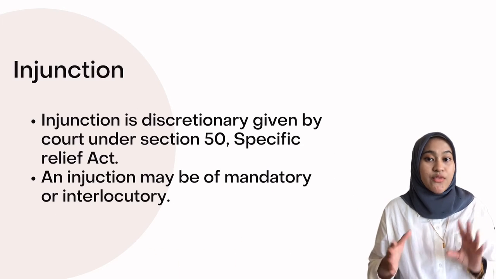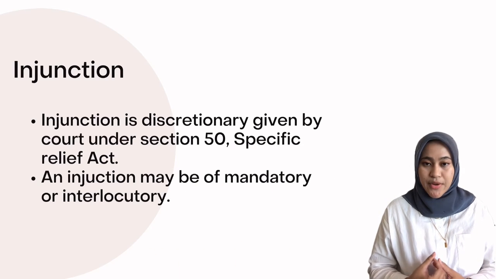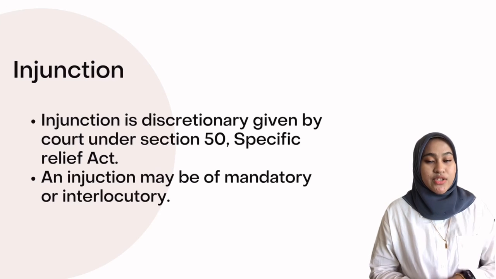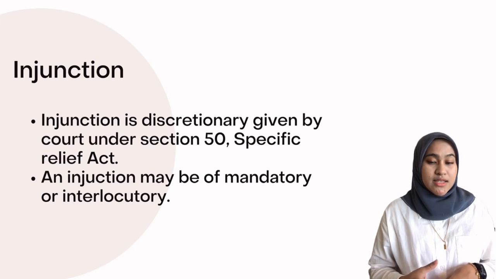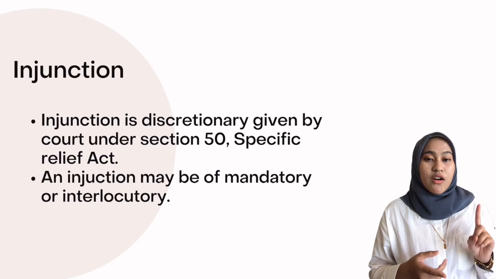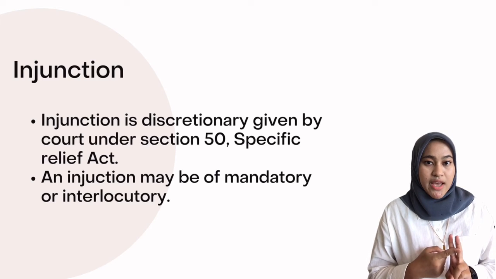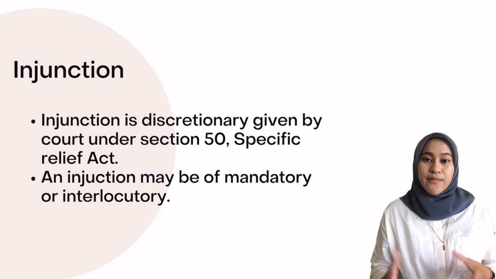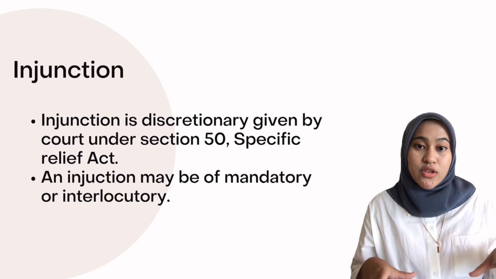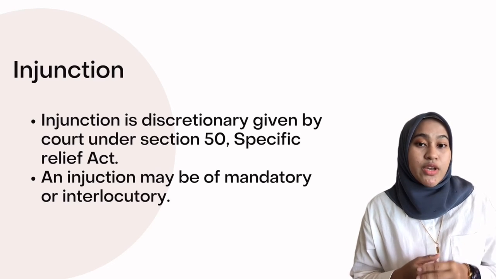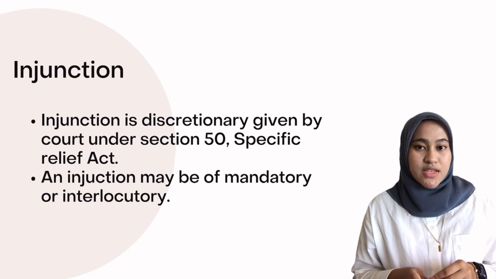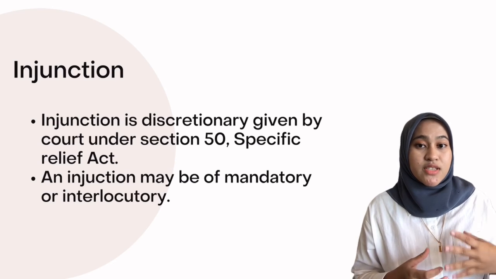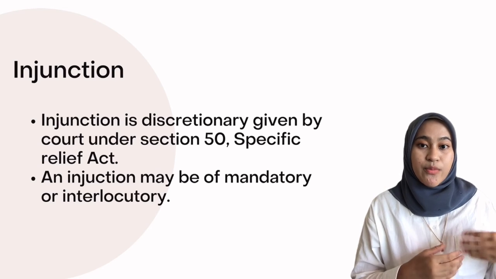The last one in remedies is injunction or quantum meruit. An injunction is a discretionary remedy given by the court under Section 50 of the Specific Relief Act. An injunction may be mandatory or interlocutory, an authoritative warning or order. For example, A wanted to sell his restaurant, so he offered his restaurant for RM600,000. And then B is interested in his restaurant and agrees with the price given.